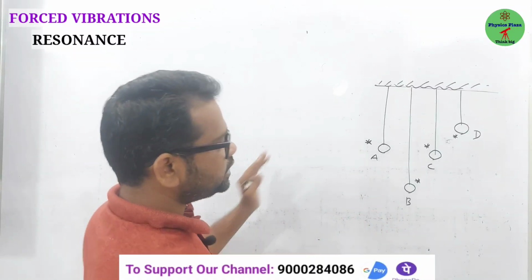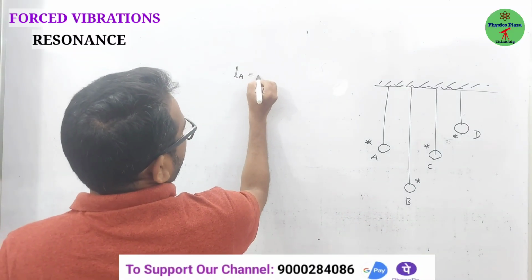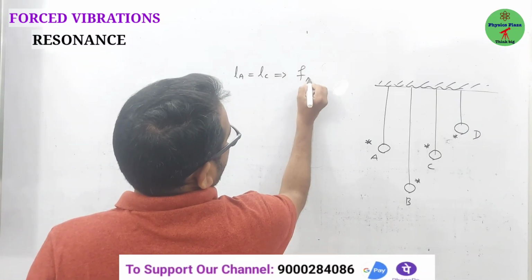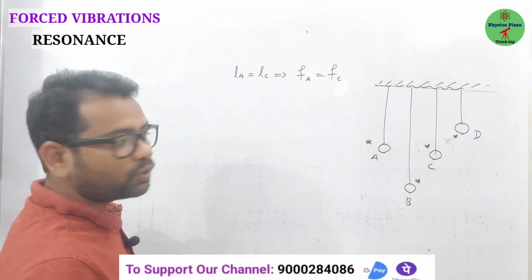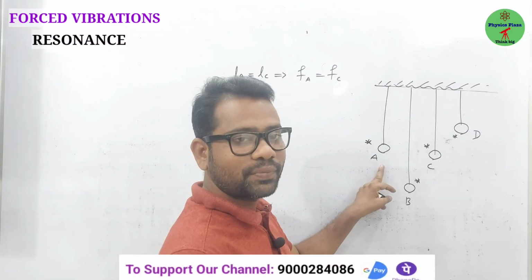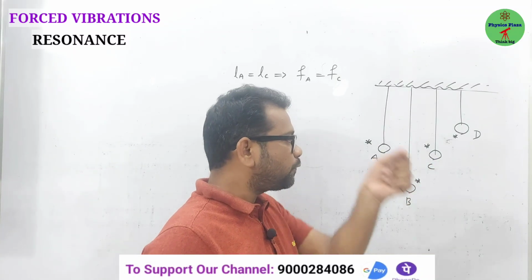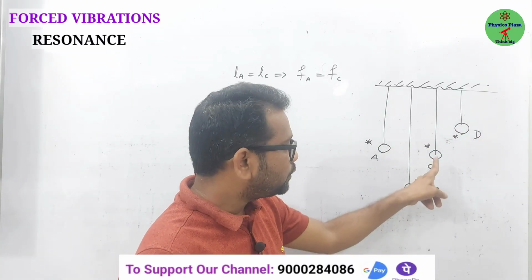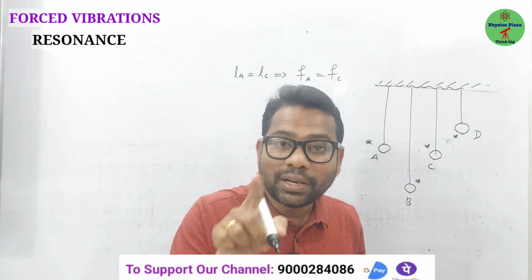By seeing this only, you can see that the length of A is equal to the length of C. Hence, the frequency of pendulum A is equal to the frequency of pendulum C. Very simple. Now, what is happening? As their lengths are the same, their frequencies match. Here pendulum A is forcing the other pendulums to vibrate, right? The frequency of C matches with the frequency of A, then both will be in resonance.